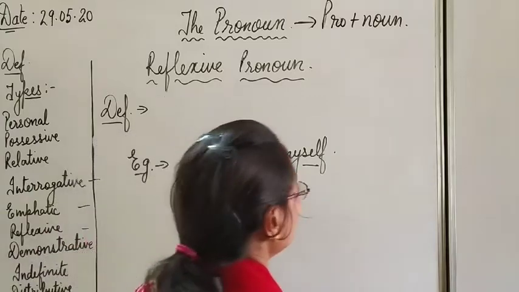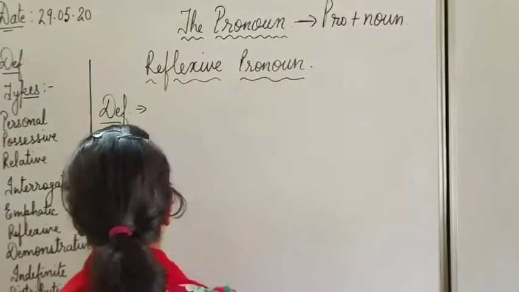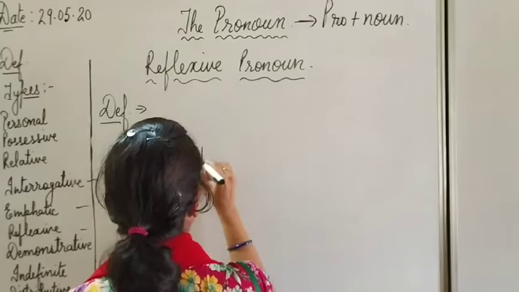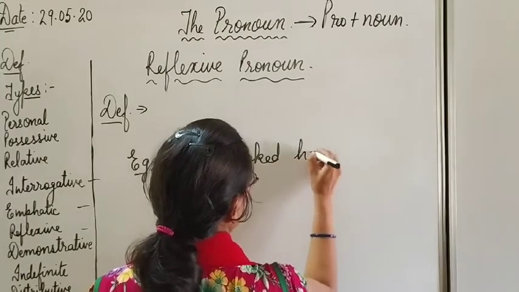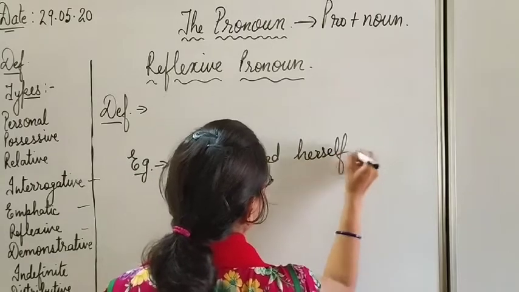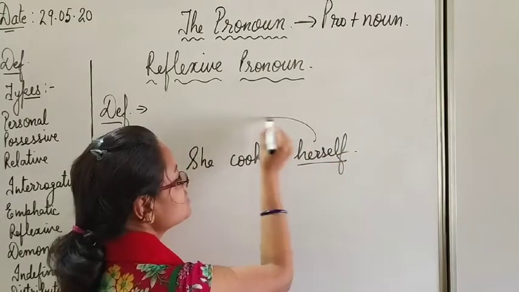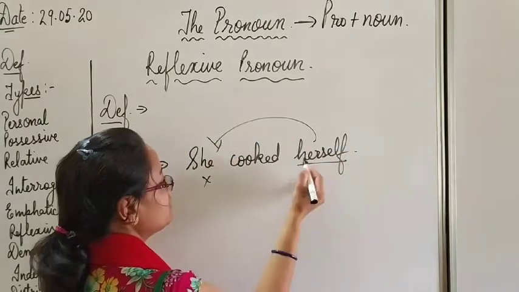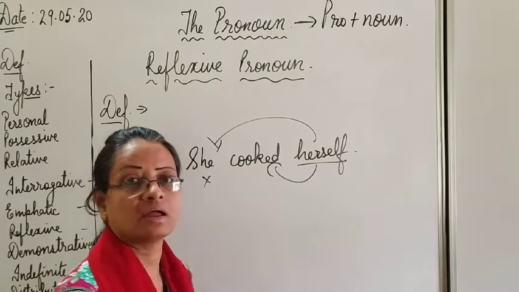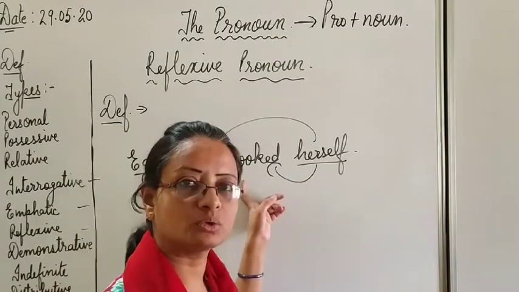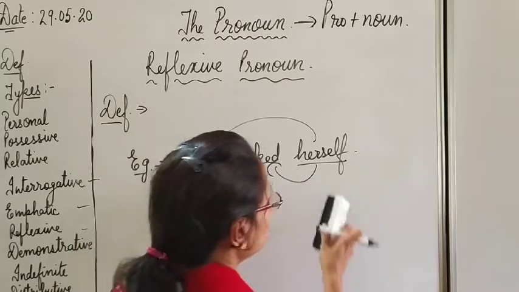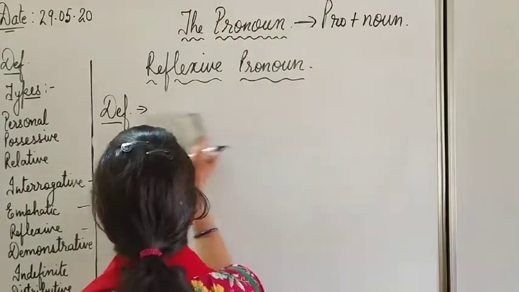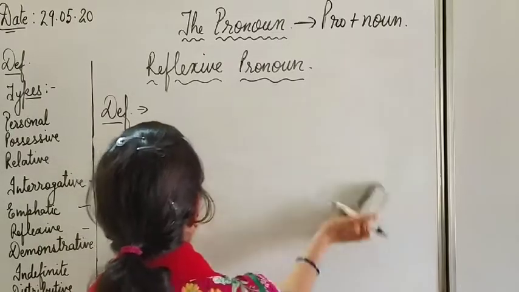Okay. Second is: she cooked herself. Here you can say herself's focus is not on she, but it is acting as an object of cooked. Cooked is a verb. So here also it is a reflexive pronoun. So what can you say about reflexive pronoun?